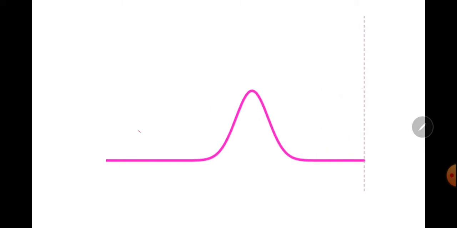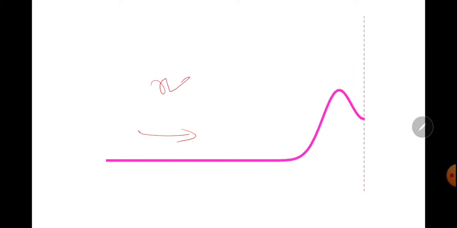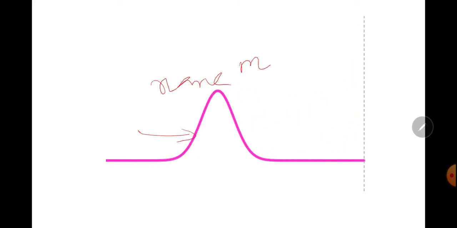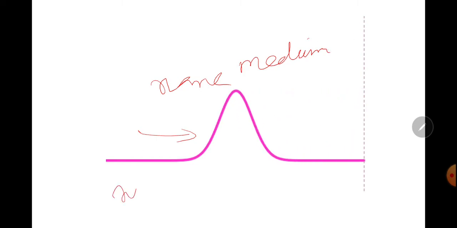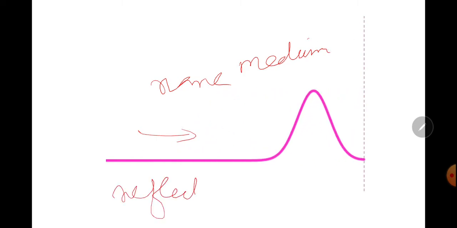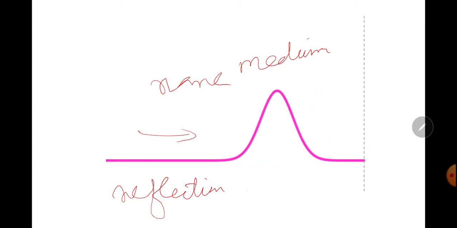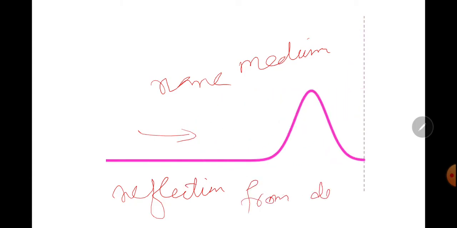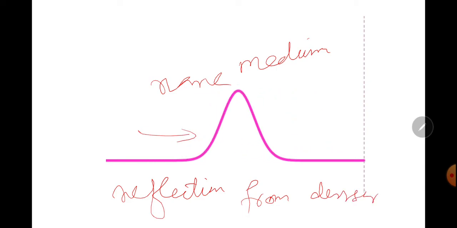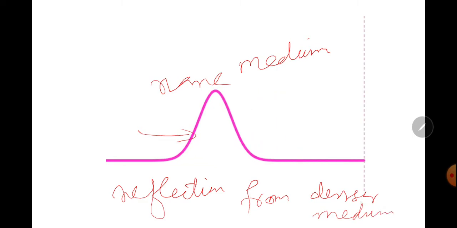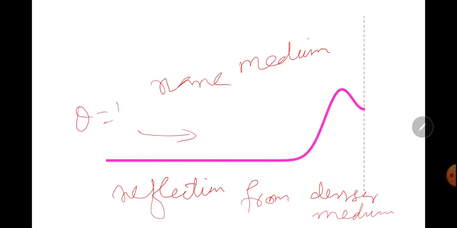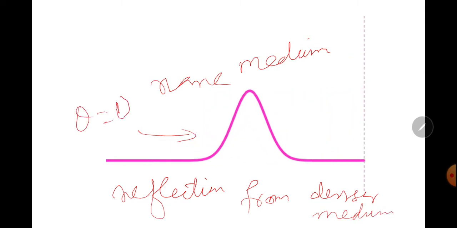Here the wave is traveling in a rare medium. Reflection takes place from a denser medium. Phase change of 180 degrees will take place.